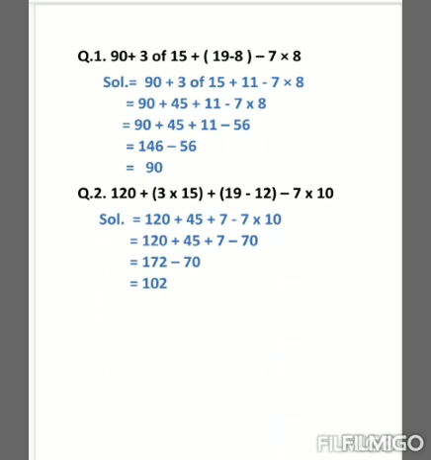And now what will we do? We will do the addition. So 120 plus 45 plus 7 is equal to 172. So in the next step, we will write 172 minus 70. And now we will do the subtraction. So 172 minus 70 is equal to 102.